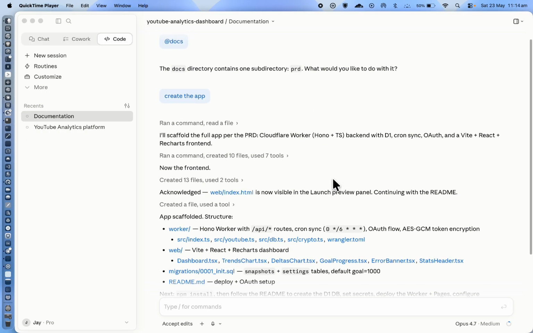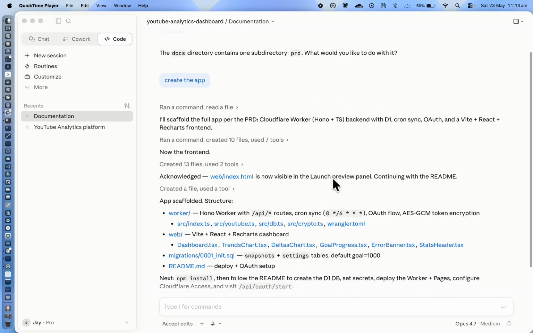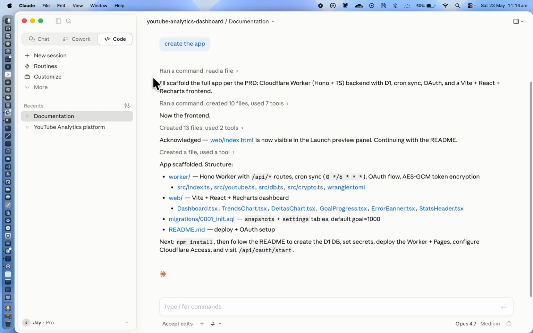So that took about 3 minutes to create, but then it's given us an understanding of a bit of its thinking and what it's actually created. It's given us some next steps here, but for especially people that aren't quite technical, I like to just ask for a HTML document to be made, so it's clear on the step-by-step things that I need to do to get the app up and running. So I'm just going to ask for that.